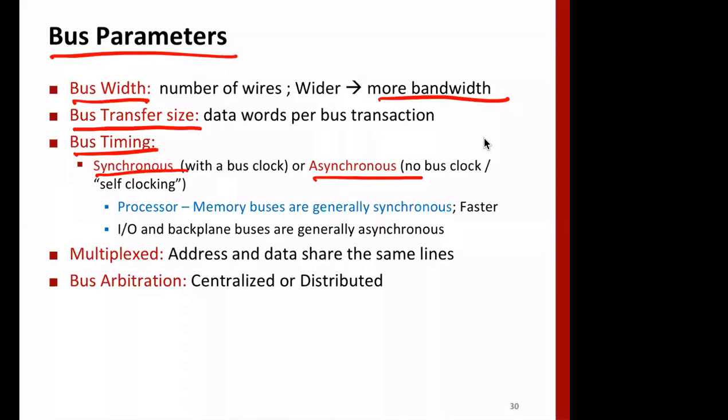Now the problem of synchronous buses is this: suppose the bus size is 8 bits, eight lines. Then all 8 bits will travel in parallel. What happens is that in some lines the delay is more than in others.